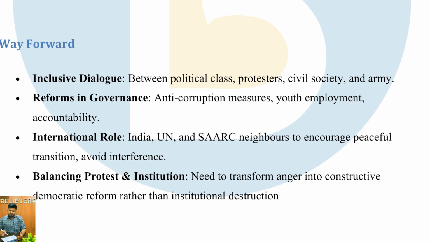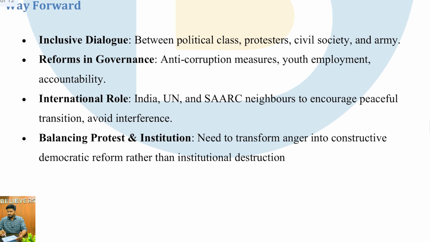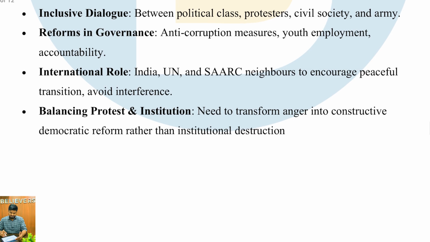Inclusive dialogue between all the stakeholders, that is the political class, protesters, civil society, and the army, and reforms in governance, that is anti-corruption measures, youth employment, and accountability, to avoid any such movements or events in the future. Institutional role: India, the United Nations, and SAARC have a role to play. They have to make sure it doesn't spill over. They have to make sure that Nepal doesn't completely collapse, and balance the protesters and institutions. Need to transform anger into constructive democratic reform rather than institutional destruction.